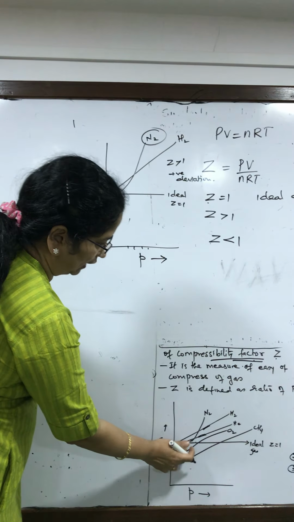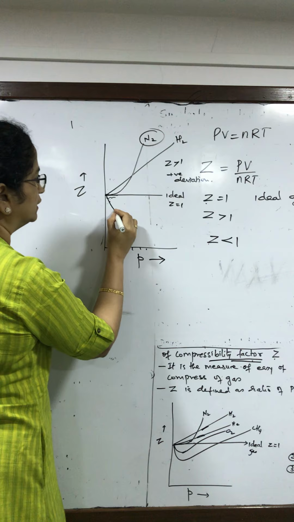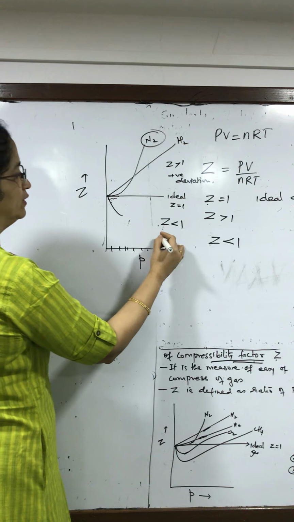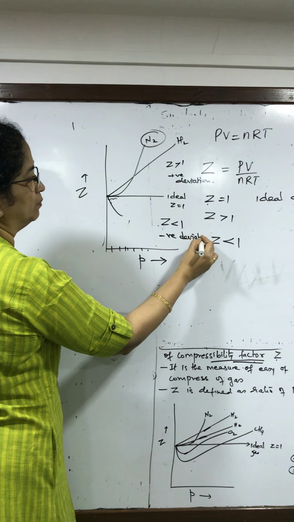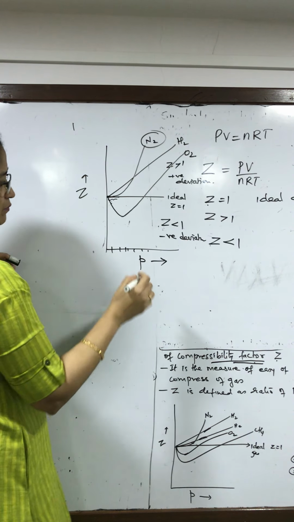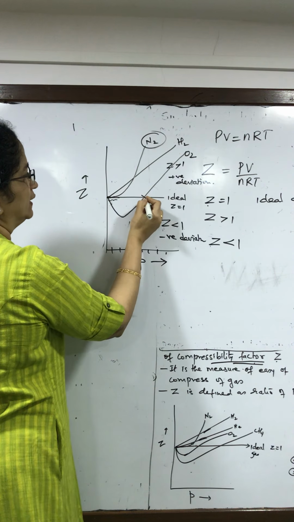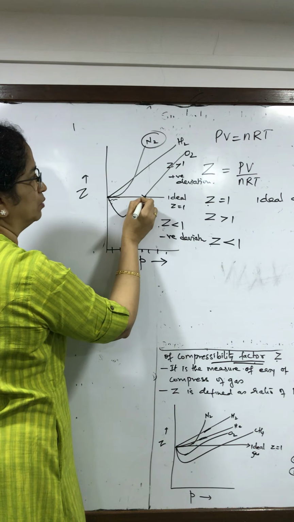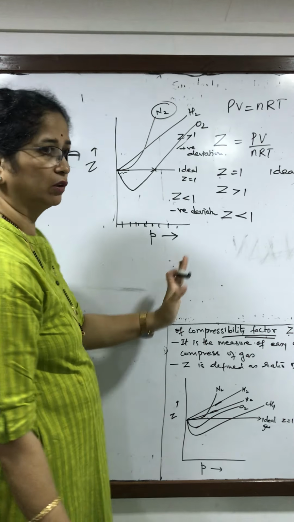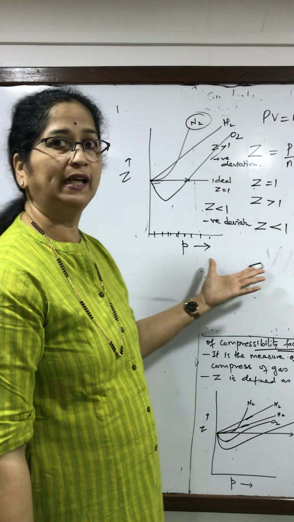Now let us look at the graph for oxygen. As the pressure increases, it is showing a dip. That means Z value less than 1, negative deviation from ideal behavior. It is reaching a minimum value and then it is increasing. So as pressure increases, you will find that again it will cut this line here showing ideal behavior at a particular point and then positive deviation from ideal behavior. So it is showing both. It is showing negative deviation at low pressures and positive deviation at high pressure.